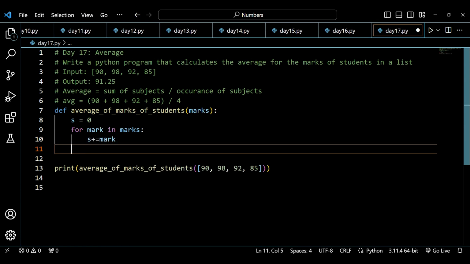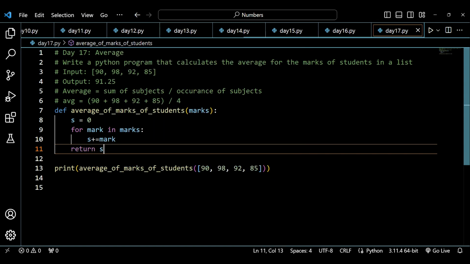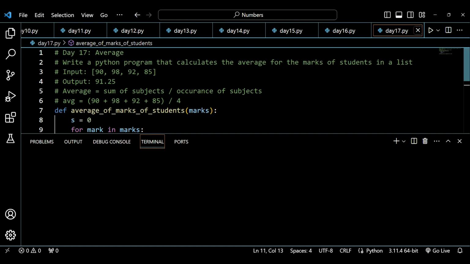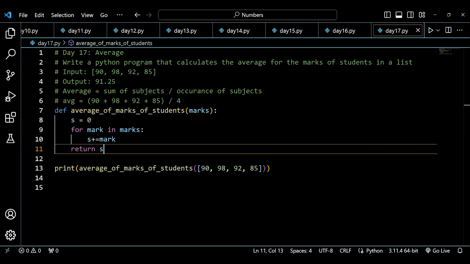Now if I return sum, I'll be returning my sum. This will be giving me my sum value, that is equal to 365. This will be giving me 365 as my sum. So this is my sum.